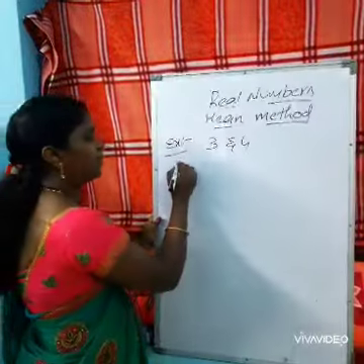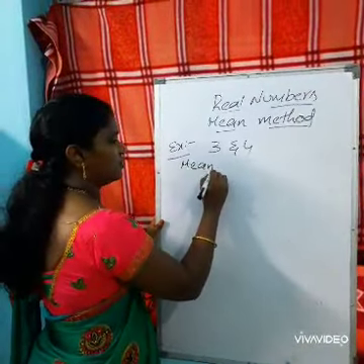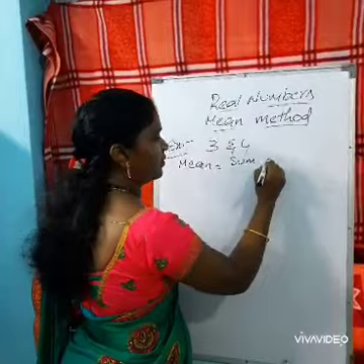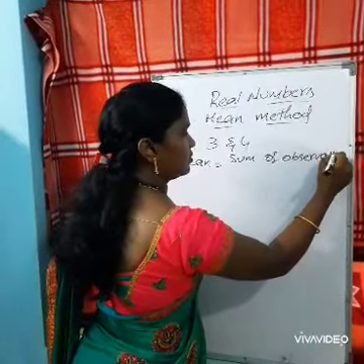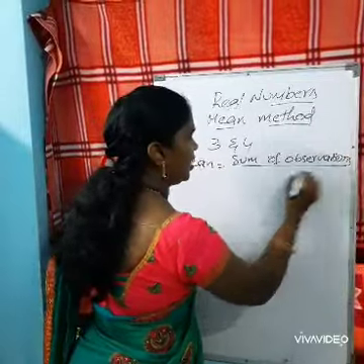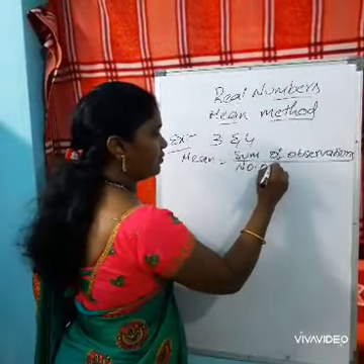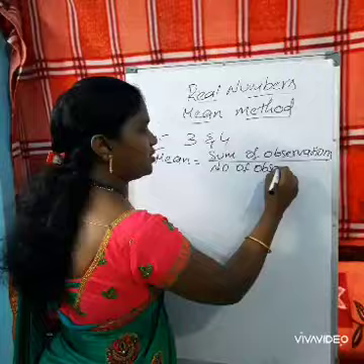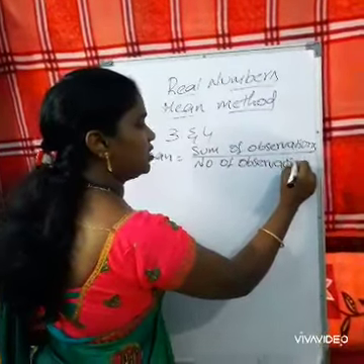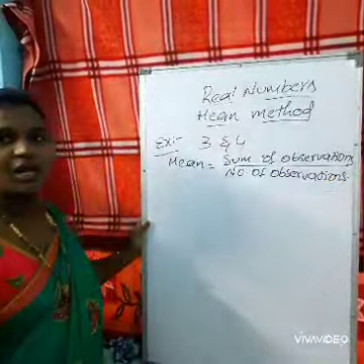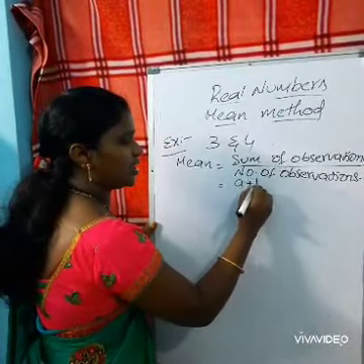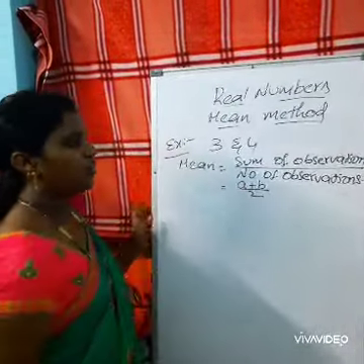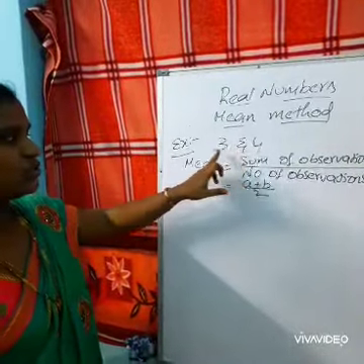We know that mean is nothing but the sum of observations by the number of observations. For easy calculation, it can be written as (a plus b) by 2, because we have two numbers here.